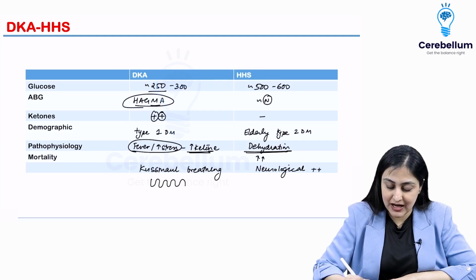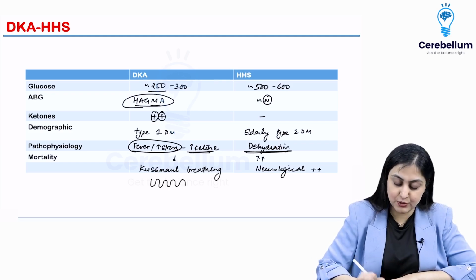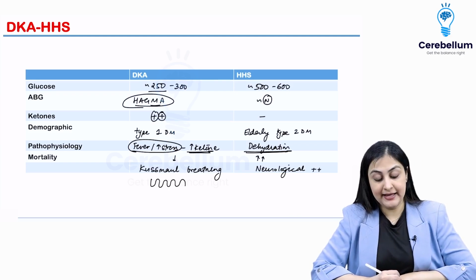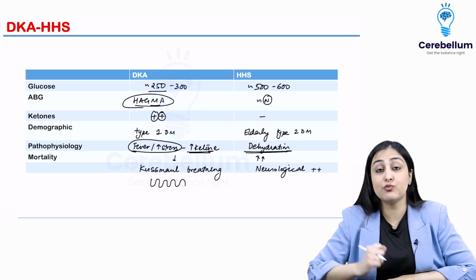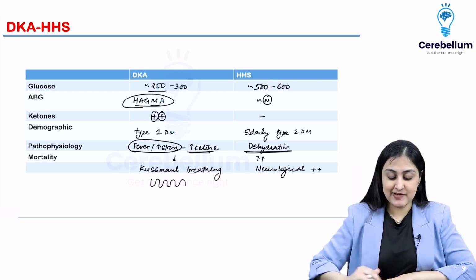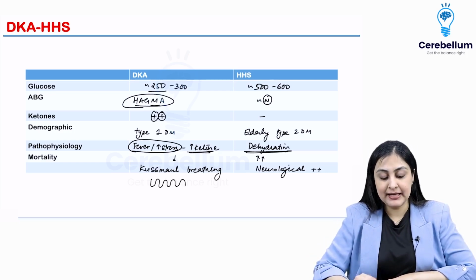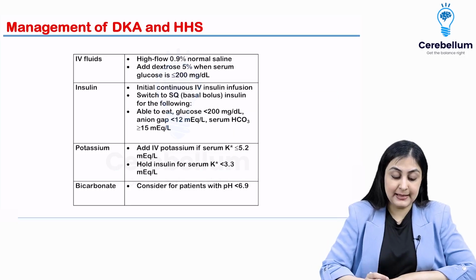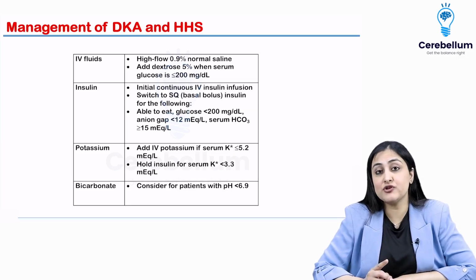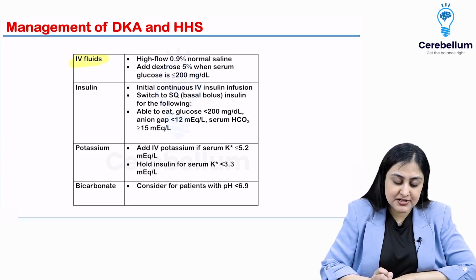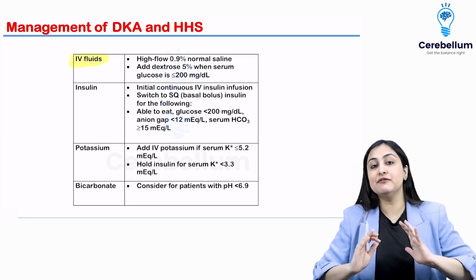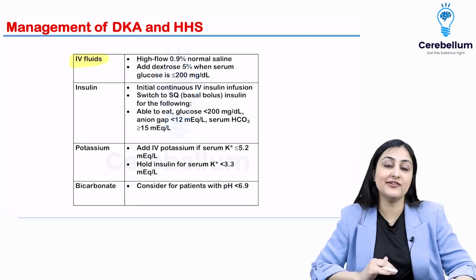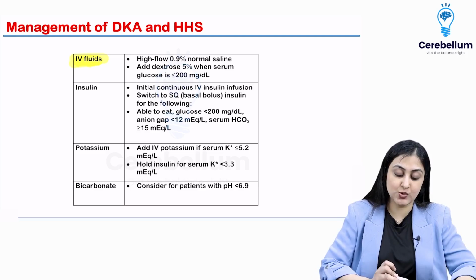The mortality is much higher in HHS, whereas it is lower in cases of DKA. All right, and the most common cause of mortality is actually neurological here, cerebral edema. Okay, so this is about a difference conceptually. Management wise, it is pretty much the same, wherein remember, even though your first instinct would be to give insulin because it is diabetes, first is to give them IV fluids. All right, especially in HHS, the mainstay is IV fluids and not insulin because dehydration is the cause. Okay, so this is what you need to understand.